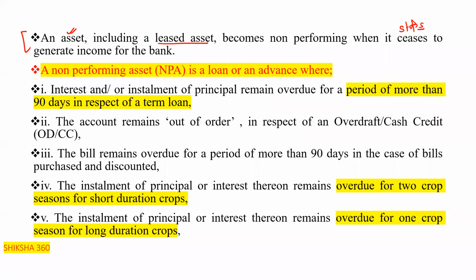So a non-performing asset is a loan or advance where interest and or installment of principal remain overdue for a period of more than 90 days.